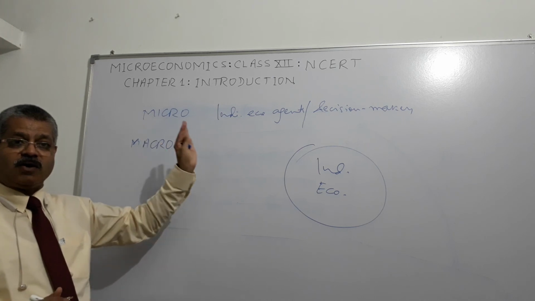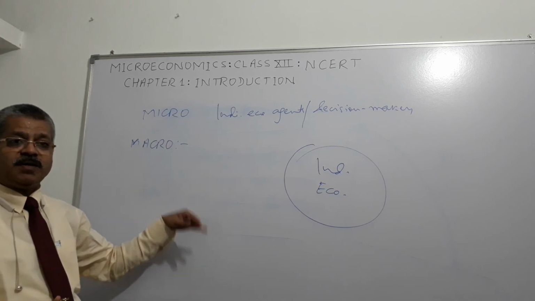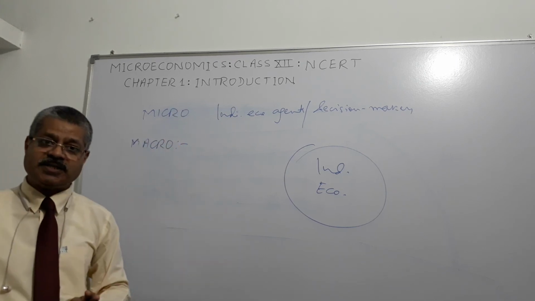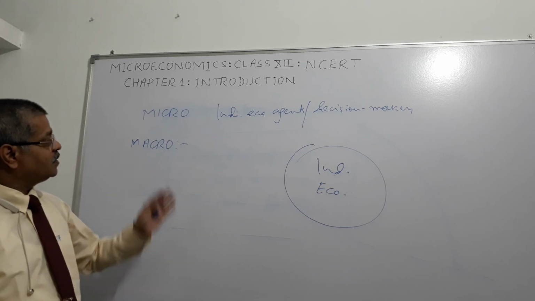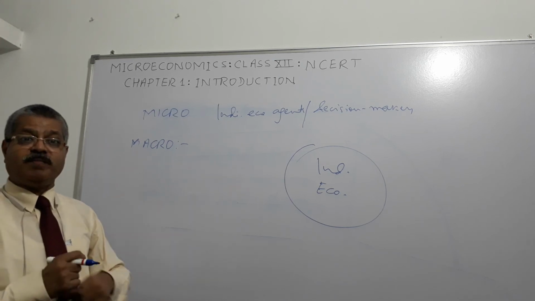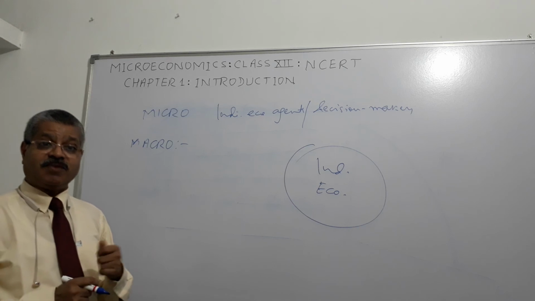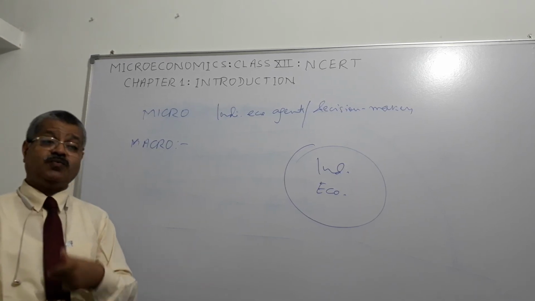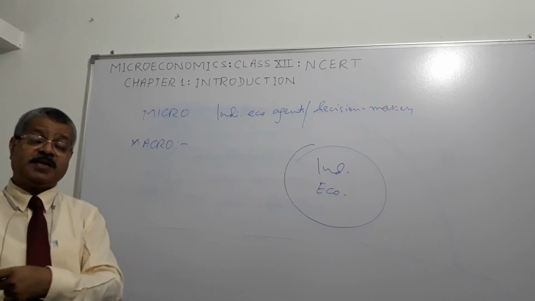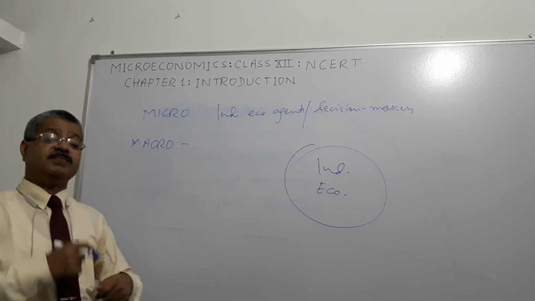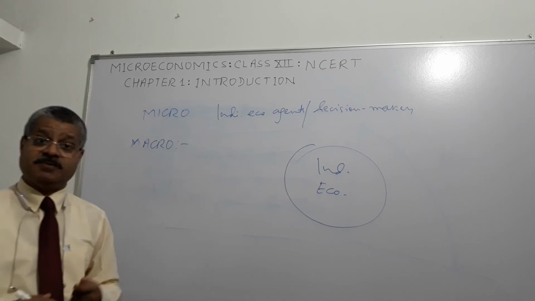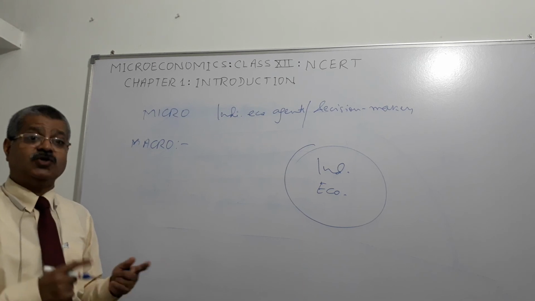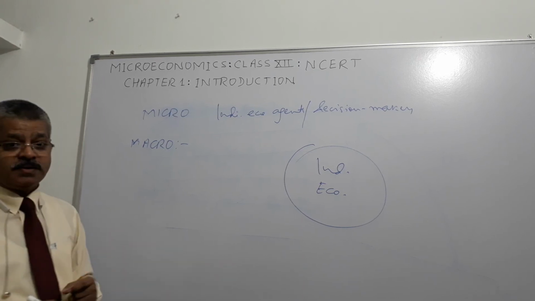Then we saw how economies are organized: market economy and centrally planned economy. In a market economy, economic agents and decision makers are free to take their decisions, interact with each other, buy and sell. In a centrally planned economy, the government steps in and takes several decisions, urges people to get into those activities which are useful for the economy or the well-being of the people in society. And sometimes the government steps in and does it itself. It produces goods and services to meet the requirements of the society.